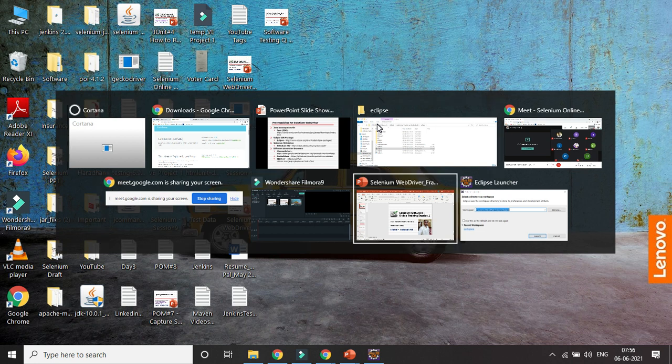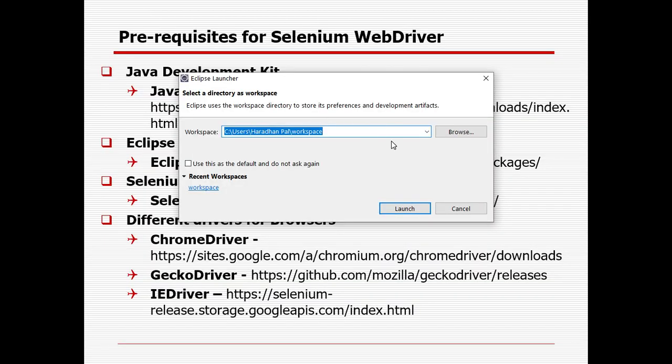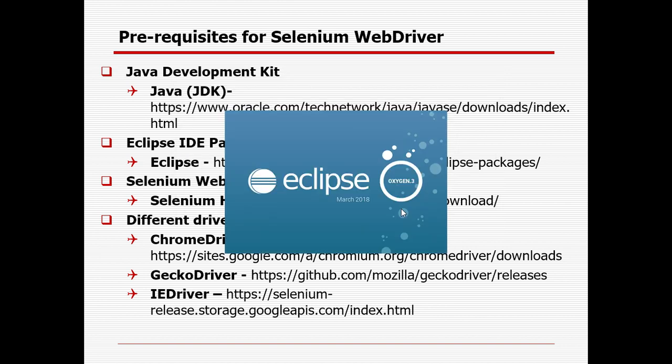once you open the Eclipse, it will look like that. If you do not have a workspace, you need to first create the workspace. After that you need to select that workspace and click on the launch button. So it will start to launch, right?